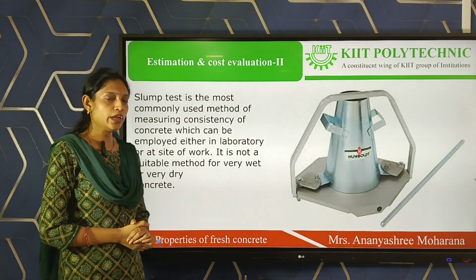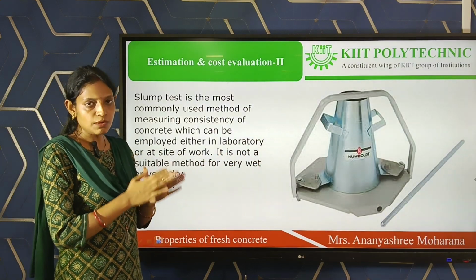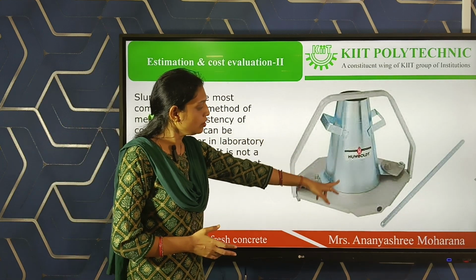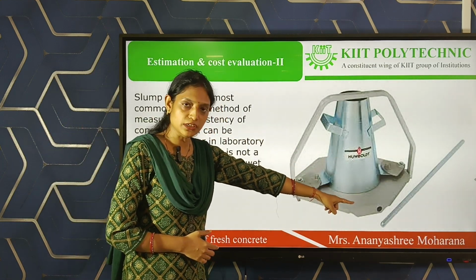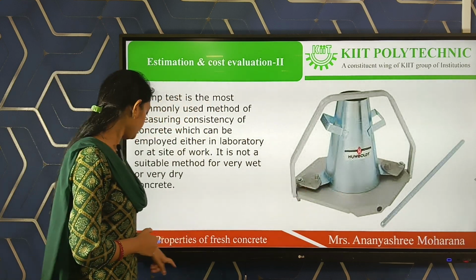That means when we are going for the slump test, we will maintain some water cement ratio. This is the slump cone that we are using. One measuring rod is there, and the cone is there. One base plate is there.